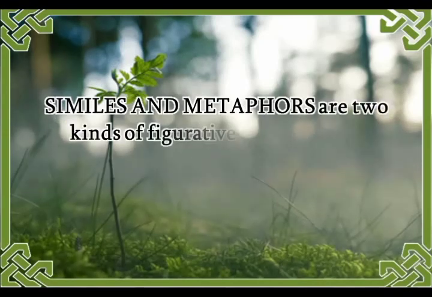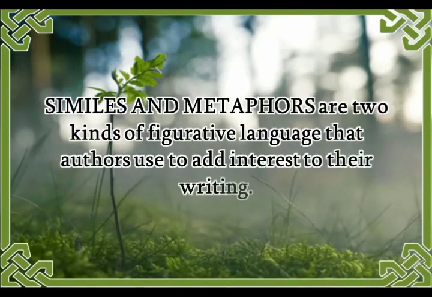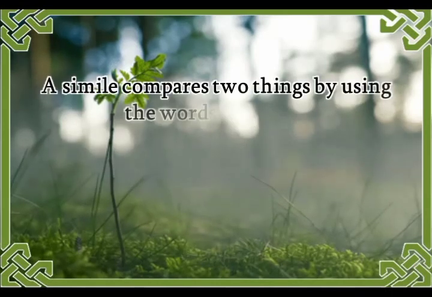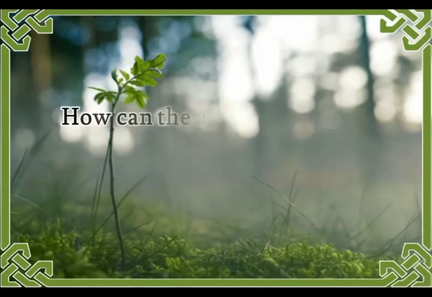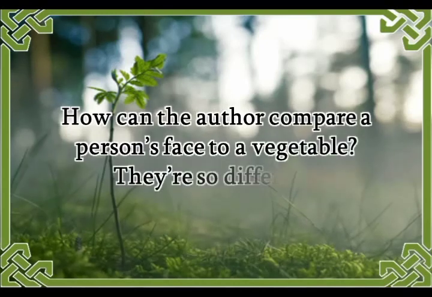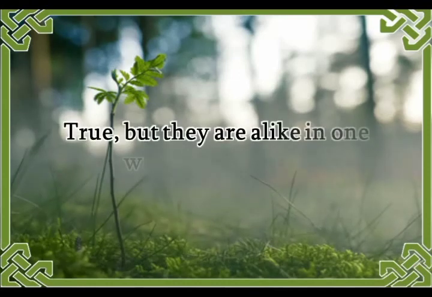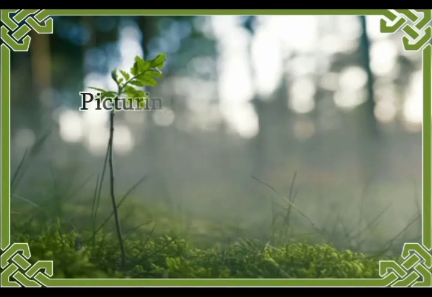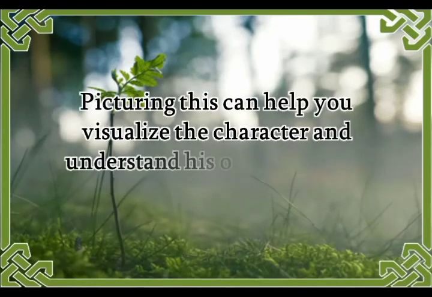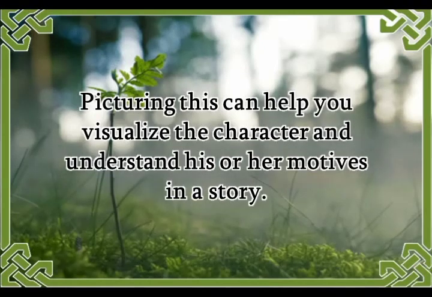Similes and metaphors are two kinds of figurative language that authors use to add interest to their writing. A simile compares two things by using the words like or as. Example: I was so embarrassed, my face was as red as a beet. How can the author compare a person's face to a vegetable? They're so different. True, but they are alike in one way. Both are red. Picturing this can help you visualize the character and understand his or her motives in a story.